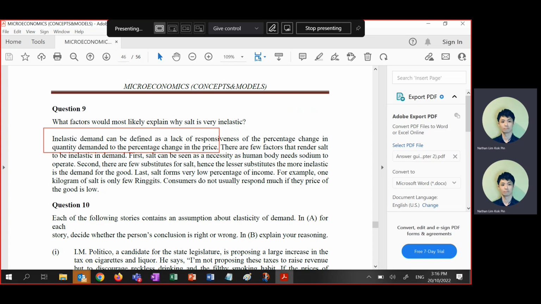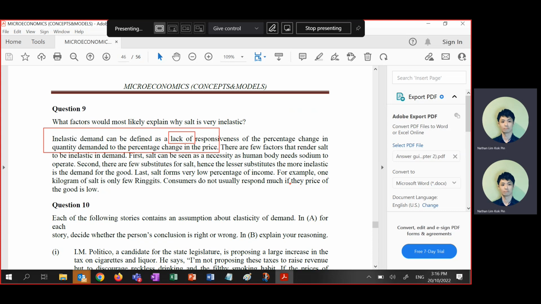For the general definition, last time I only used the words responsiveness of one variable to percentage change in another variable. If I want to talk about inelastic, I just need to add 2 more words. That is why a general definition is more important than a specific one. I just need to use "lack of" to make the general one into a more specific one. Make sense? This is how you define.